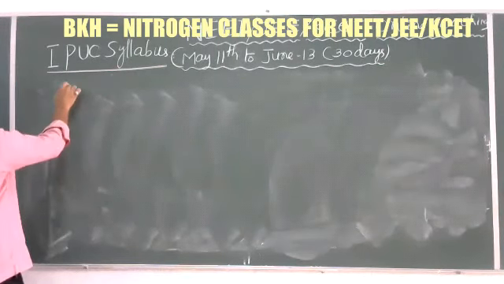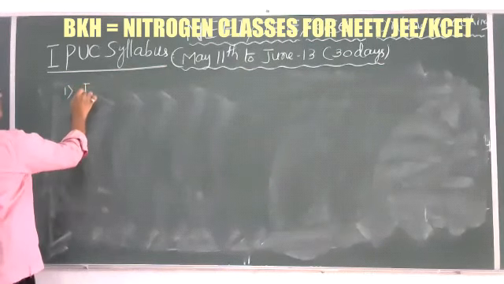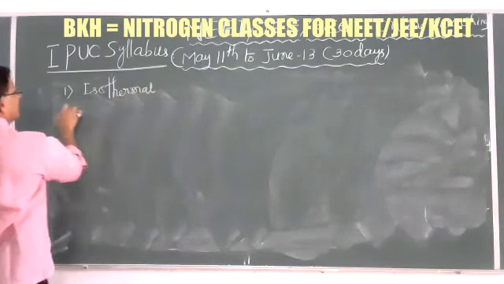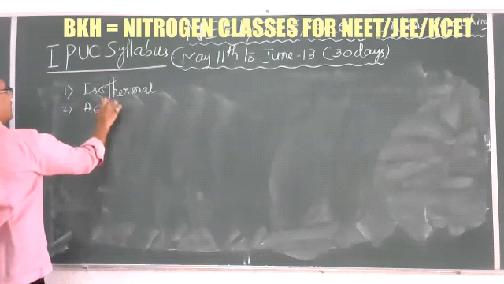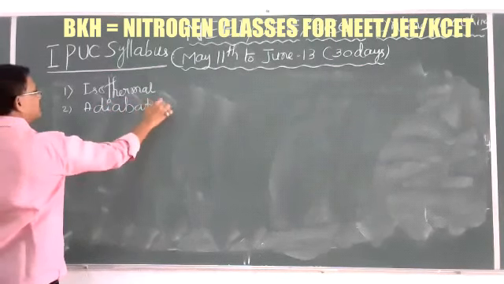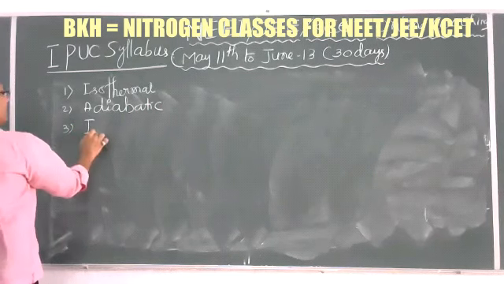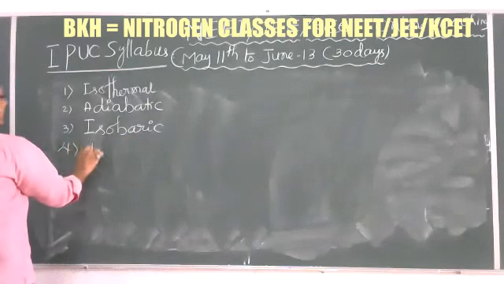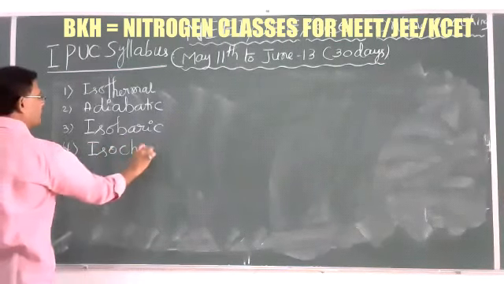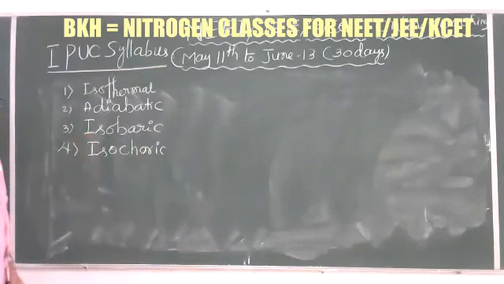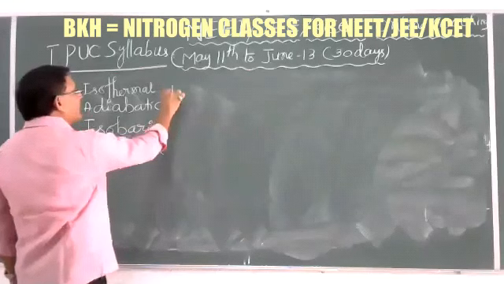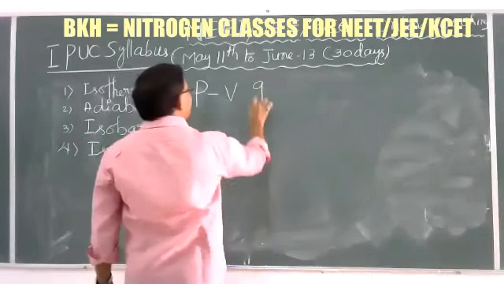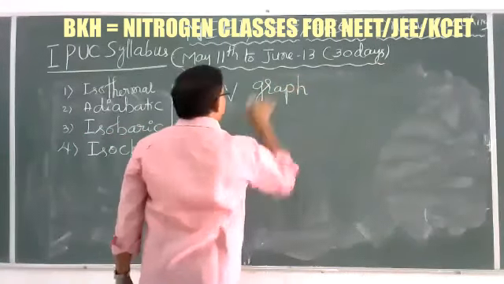On the basis of your isothermal process, adiabatic process, isobaric process, isochoric process, there is a PV graph, a pressure volume graph.